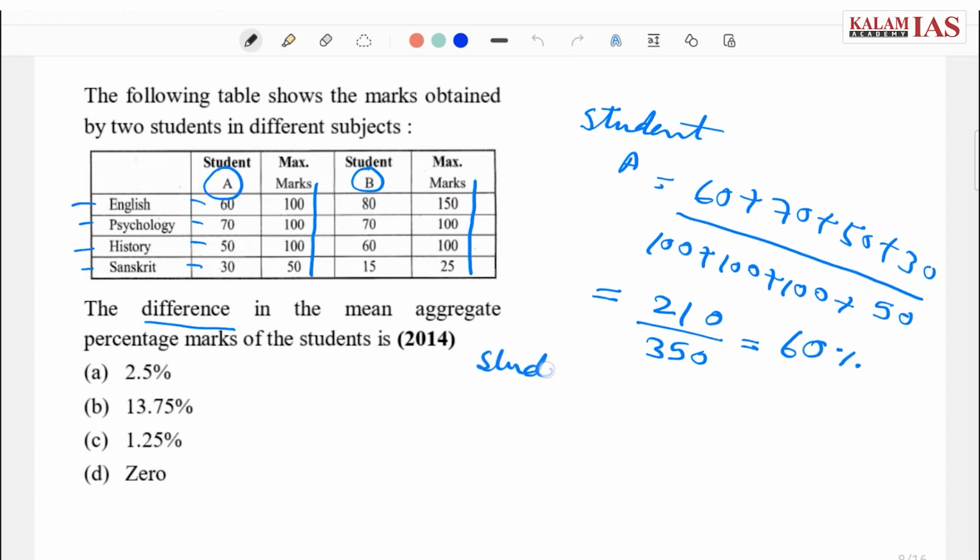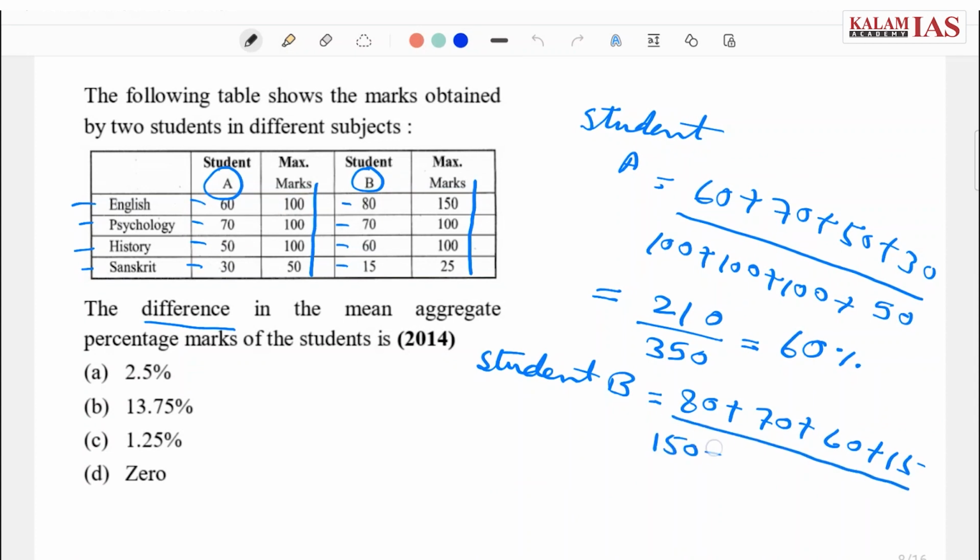Similarly, let's calculate the average or the mean value for student B. It is 80 plus 70 plus 60 plus 15 divided by the maximum marks, that is 150 plus 100 plus 100 plus 25. Adding all these values, we get 225 divided by 375, which is again 60%. You can just cross check your values with these values.